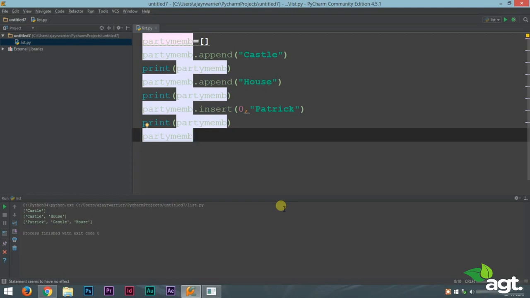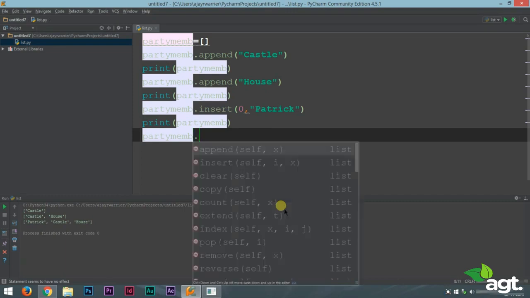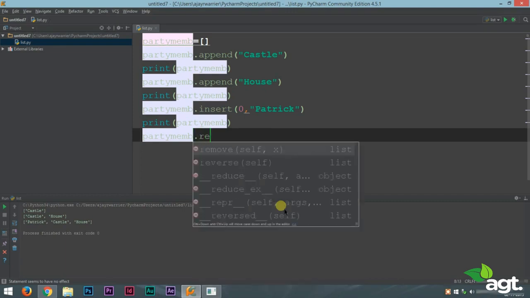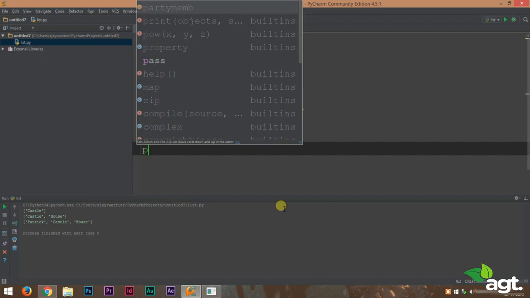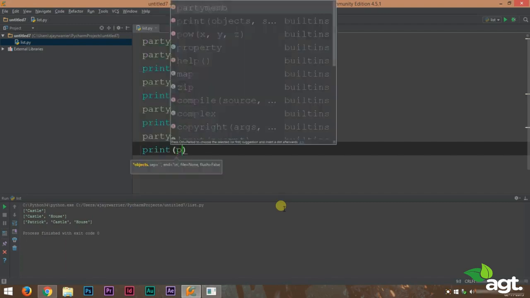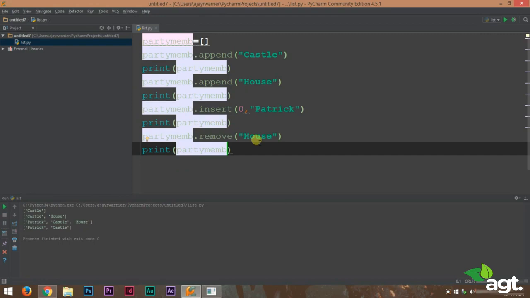Same way, like we use the other list functions, we type in the list variable name, dot remove, and the element which we want to remove. In this case, it's house. So let's remove house from this. Okay, now let's print this again and see what happens. Okay, let's run this. You can see now that house is no longer part of our list. We just have Patrick and Castle in our list.